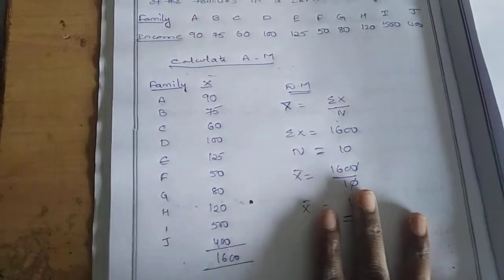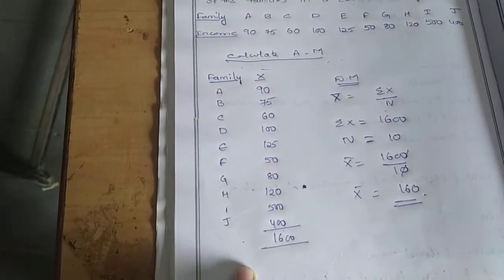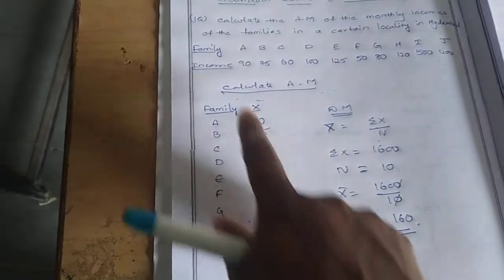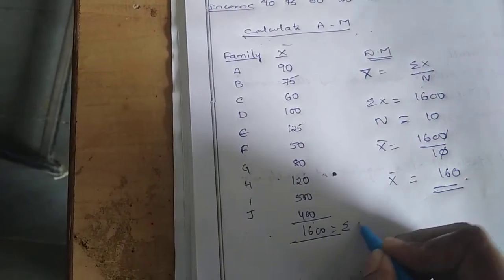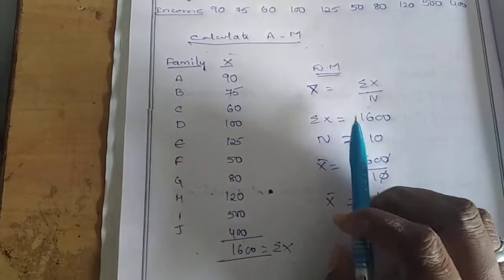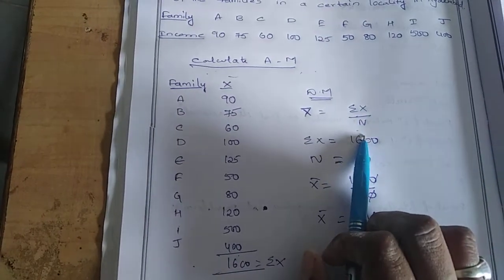Once again, how to find the mean in the case of individual series. First take all the families. Next take x, which is the incomes. All the incomes we have taken, and we add them. After adding, we got 1600, which is sigma x, or summation x. Now apply the formula. In the direct method, mean is equal to sigma x by n.